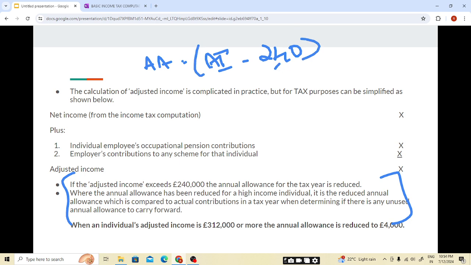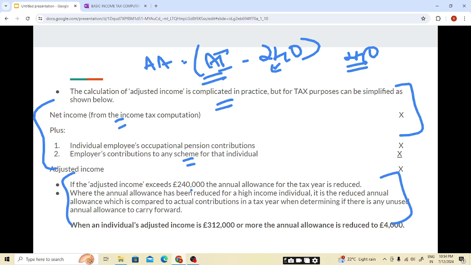So if our AI is below 240, the annual allowance will not get tapered. If it is more than that, it will get tapered. I hope this is clear. Now, how will we be calculating the AI, students? AI will be net income plus the individual's employee occupational pension scheme contribution, what the employee pays into the occupational pension scheme, plus employee's contribution to any scheme.